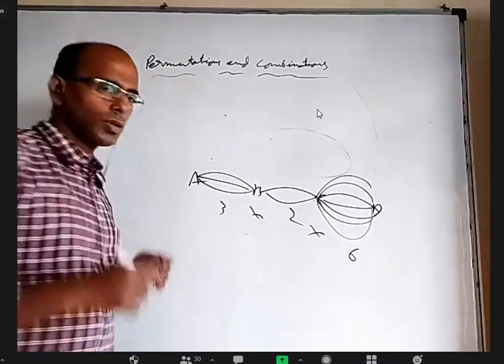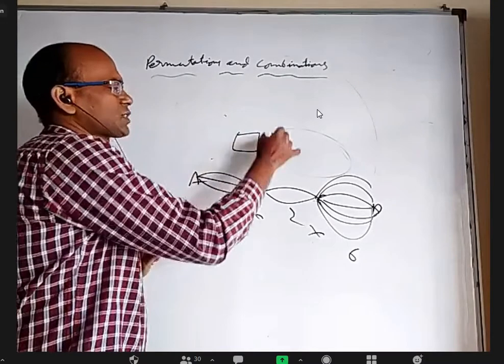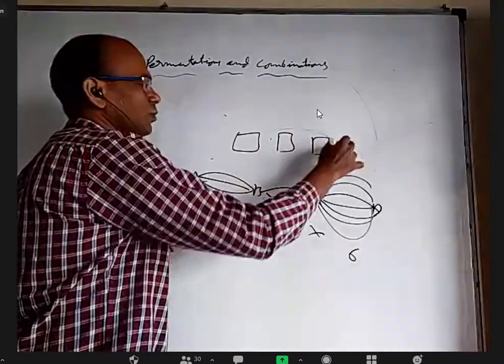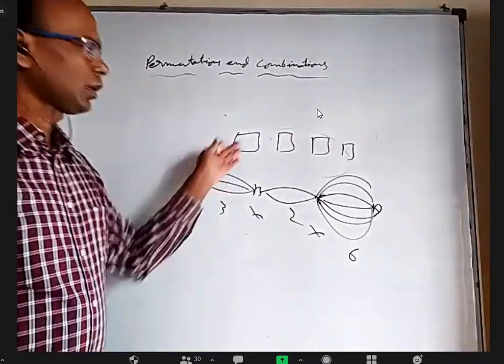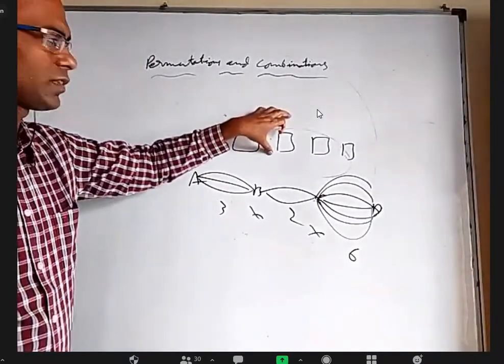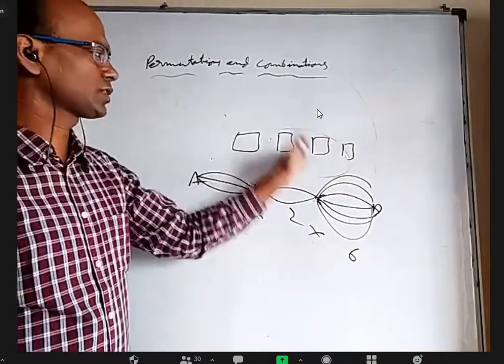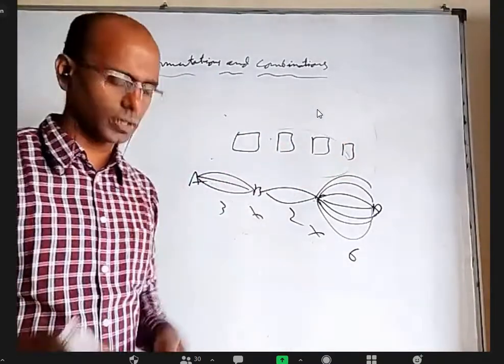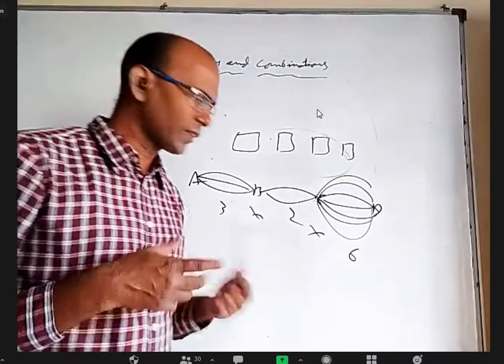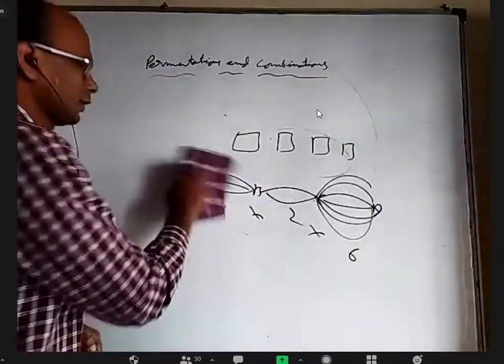So when to multiply? You want to do one activity, next you want to do one more activity, next one more activity, like that. For doing this activity, if X ways, for doing this activity there are Y different ways, for doing this activity Z different ways, the total number of ways is X into Y into Z, and into the 4th activity, that is the multiplication. Sometimes people get confused about when to add and when to multiply. Sometimes we have to add also. I'll tell you what that is.